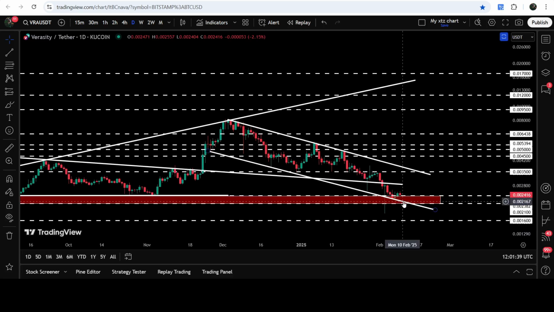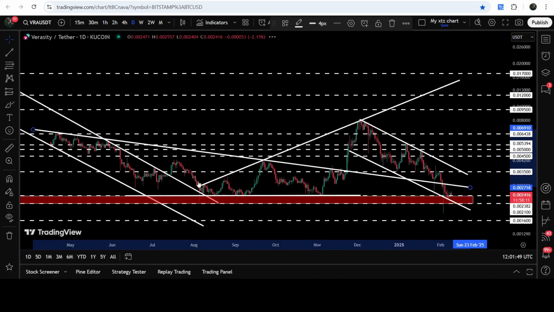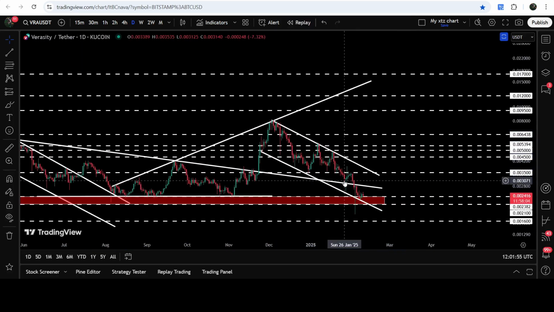By the way, this time if the price will be geared up from this support zone, then we may see another very strong resistance, this downtrend and resistance that was previously breaking as support. If we move more back here, then you can see that for several days or weeks, it had been breaking as a resistance here. And after the breakout, it was flipped into a support. We had a bounce here, and now after the breakdown, it can be flipped into a resistance once again.